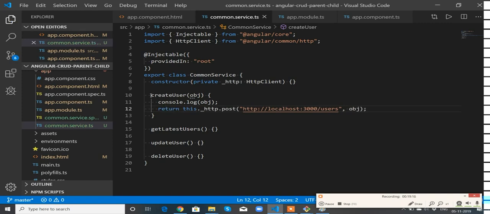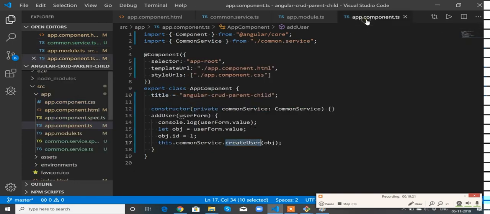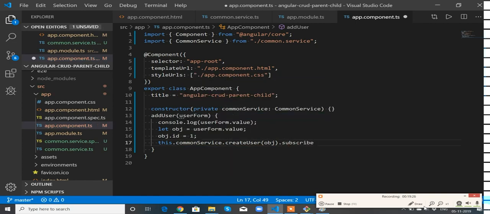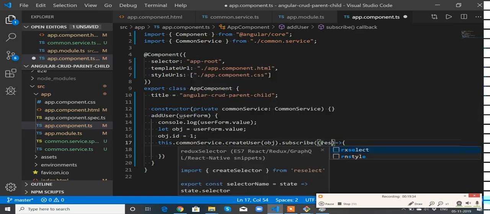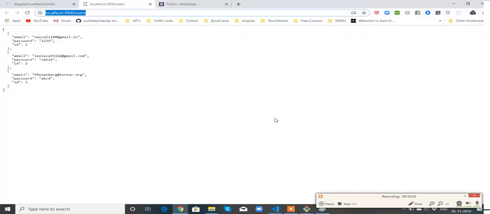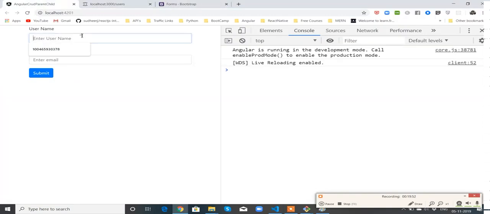Where is it going to be returned? Wherever you use this createUser method. Where are you using this createUser method? In the app component over here. So I need to subscribe to the observable, with a function inside this. Now I am going to get a response, and I'll show an alert: user added successfully. Perfect.